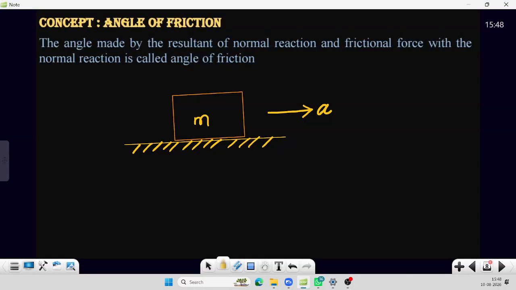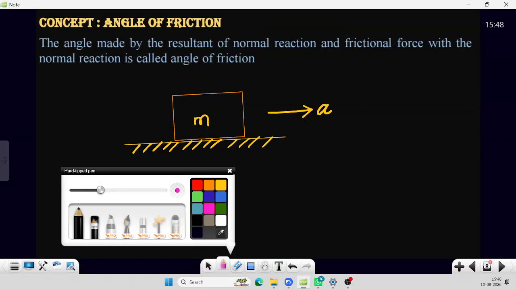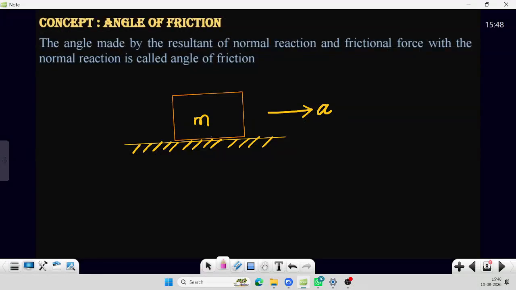The weight of the body acts vertically downward, mg, and the normal reaction N acts in the upward direction. Since the body is moving to the right side, the frictional force acts in the opposite direction, here.